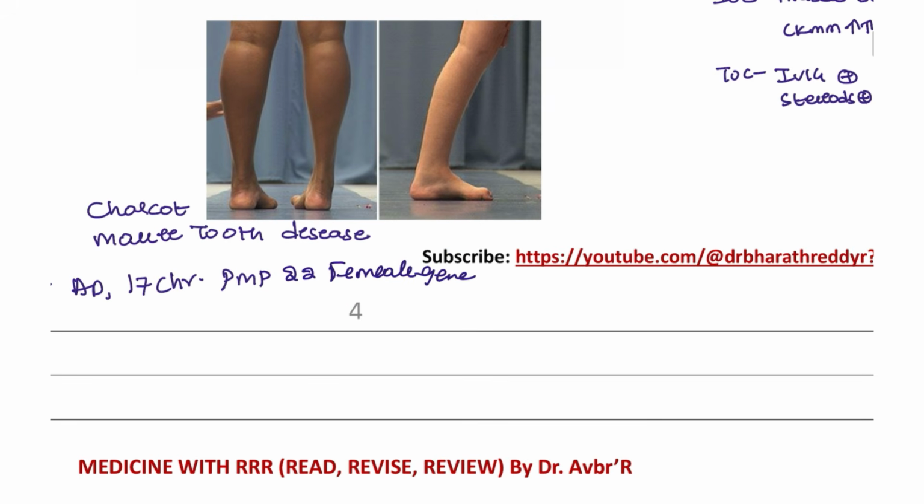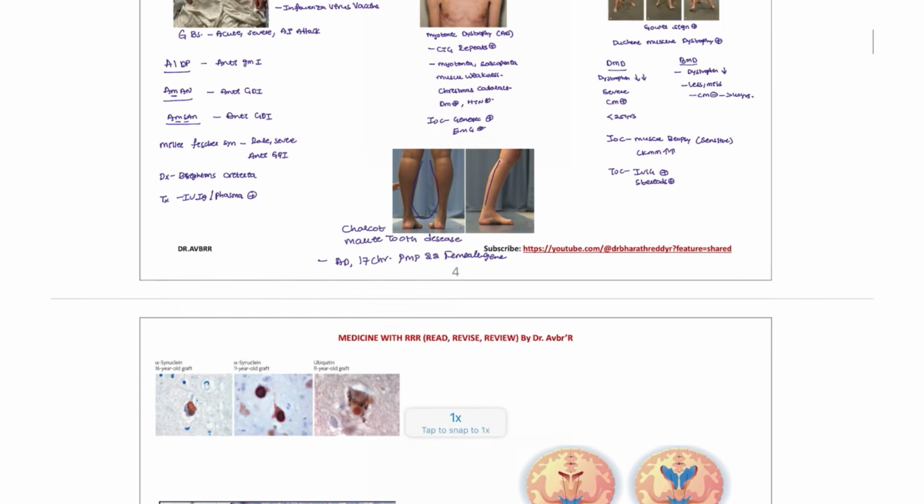What are the symptoms that you are going to see? Here you can see pes cavus in this patient. Sensorineural loss will be seen. Distal muscle wasting is seen here. Sensory neuropathy and motor neuropathy are all combined in Charcot Marie Tooth disease.